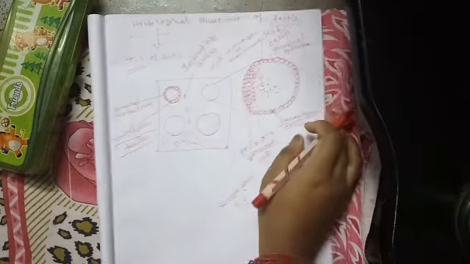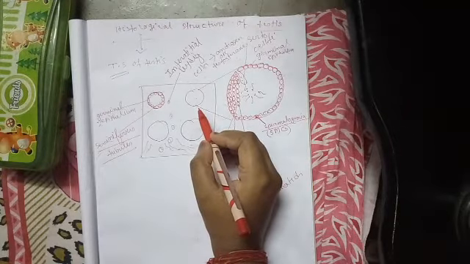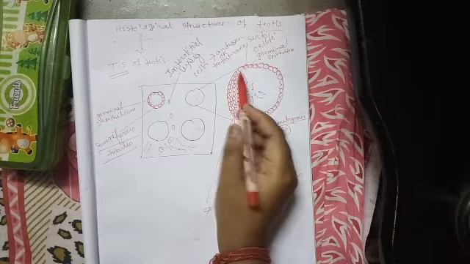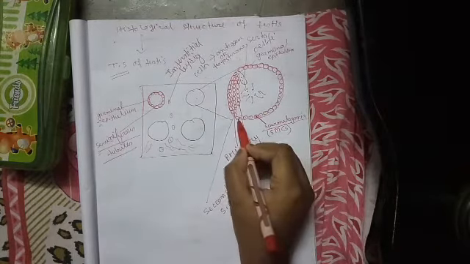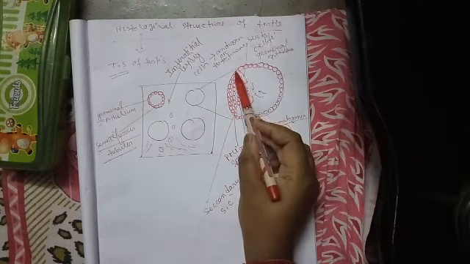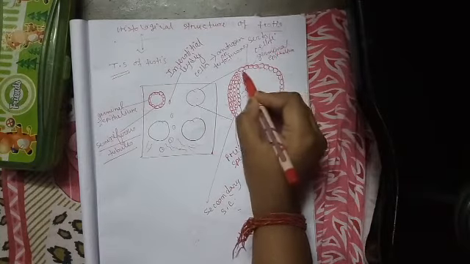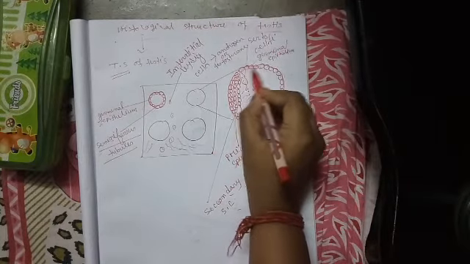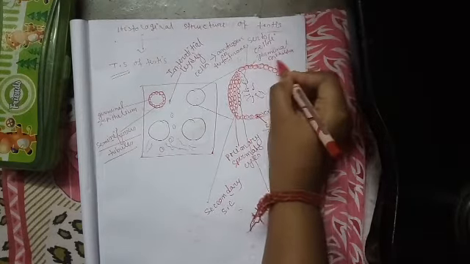Here we will study one particular seminiferous tubule. This lining inside the seminiferous tubule is termed the germinal epithelium.